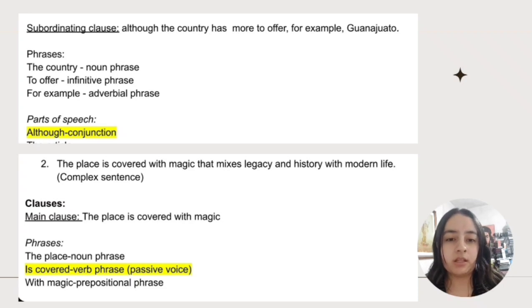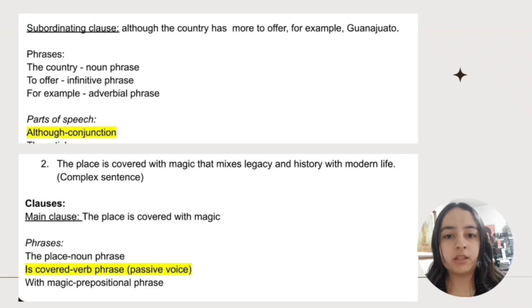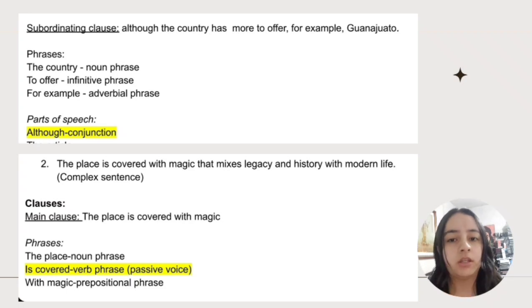But in this case, the dependent clause is not a subordinating clause, as it was in the previous sentence. In this sentence, the dependent clause is a relative clause. So the main clause is "the place is covered with magic."